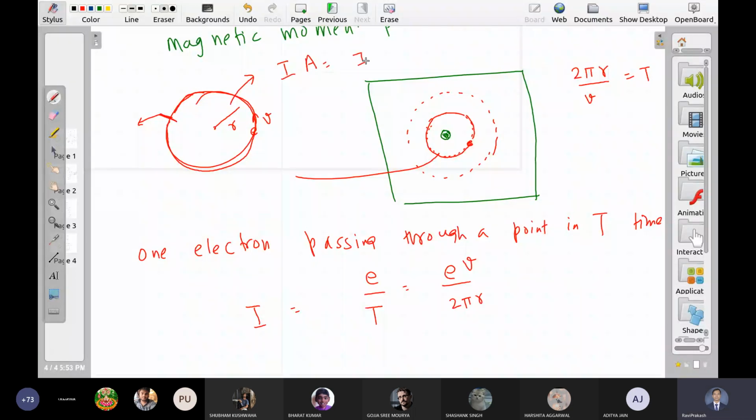Now there are many electrons here, so we can calculate magnetic moment of one atom. Now there are millions of atoms in a substance, right?